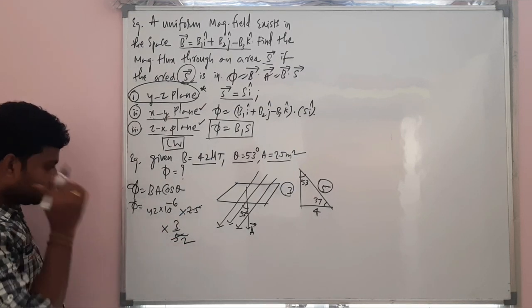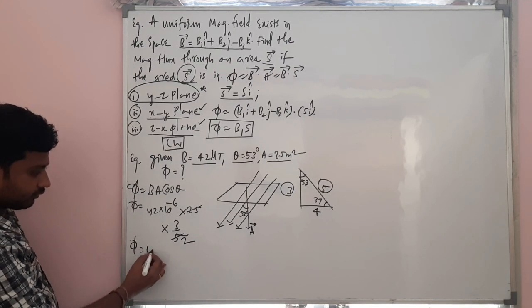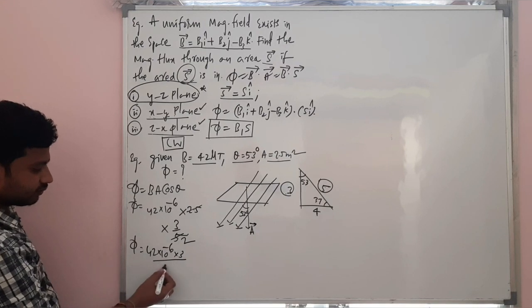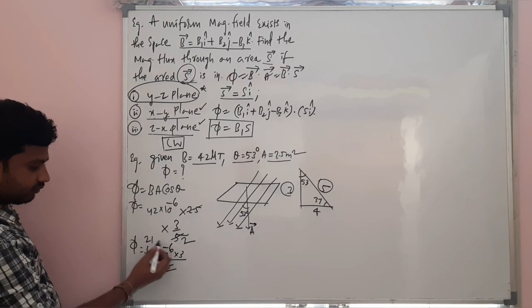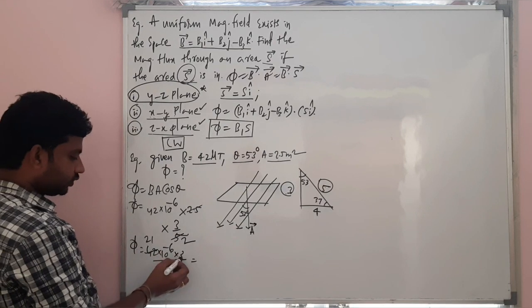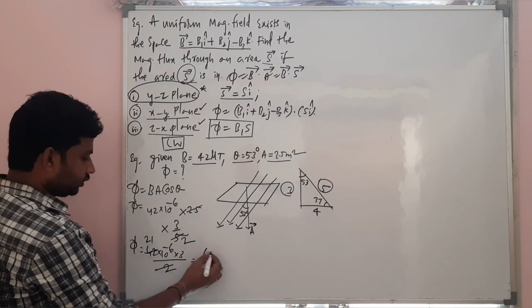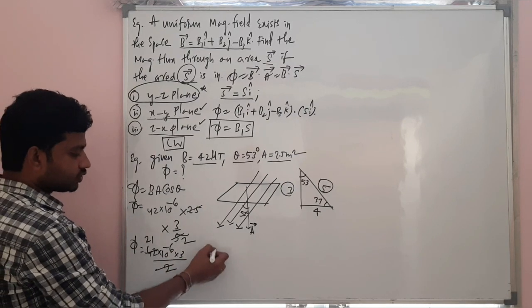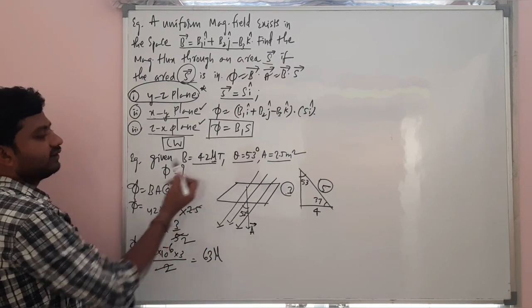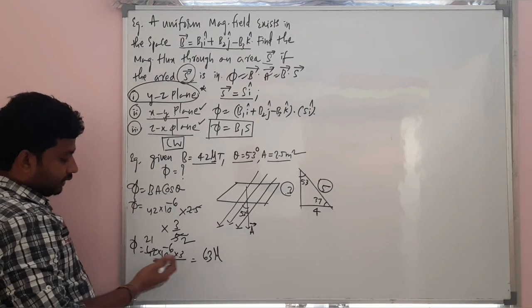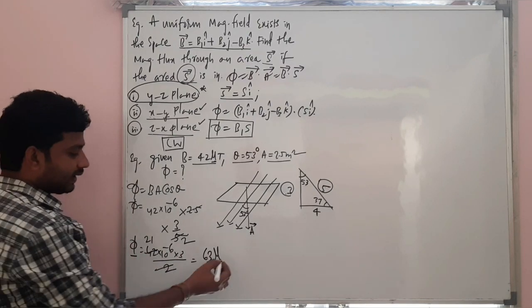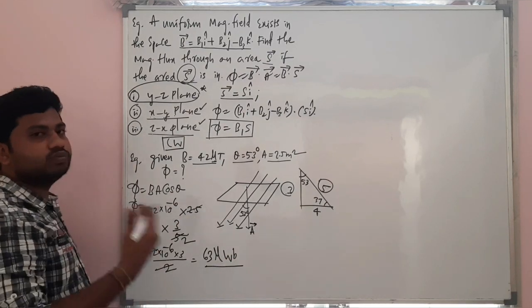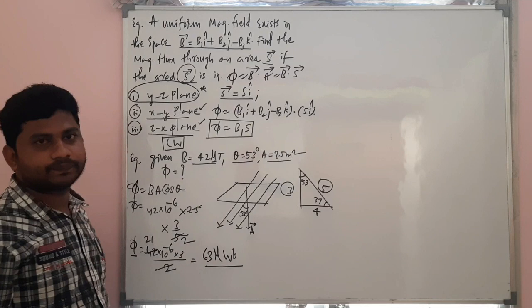So the phi value will be 42 into 10 raised to minus 6 into 3 divided by 2. So this is 21 into 3, that is 63. 10 raised to minus 6, I can also write it as mu, like the given value. And the SI unit of magnetic flux, I am writing it as Weber. So 63 mu Weber will be that.